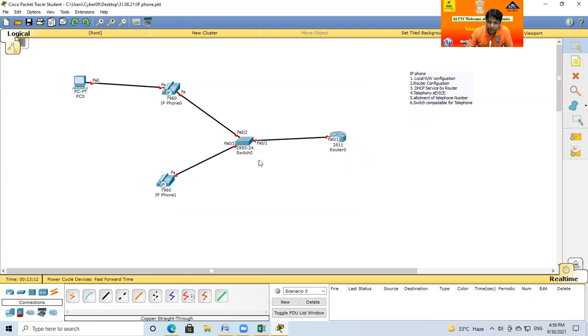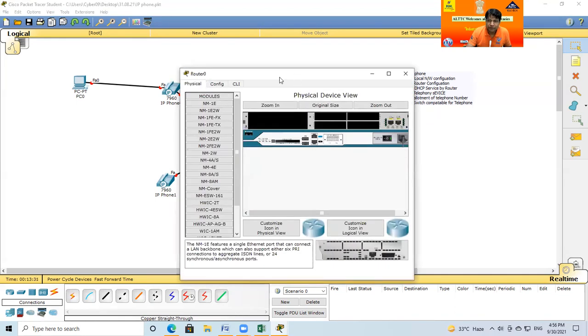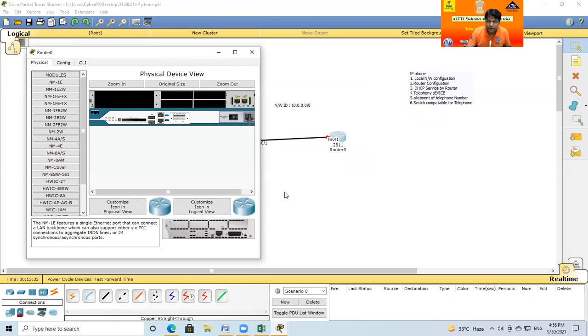Now configuration. For some areas, a network ID is required. So I just take a network ID; in this case, I assume this is the network ID. According to this network ID, I allot an IP on this port. So first 0/1, click here. One by one, the local network configuration is done now.